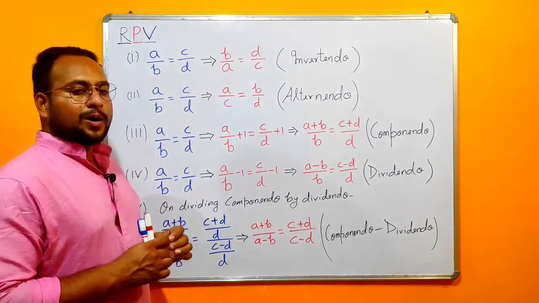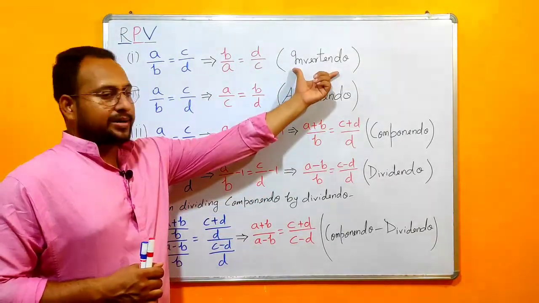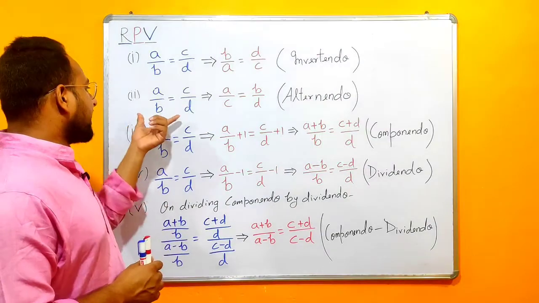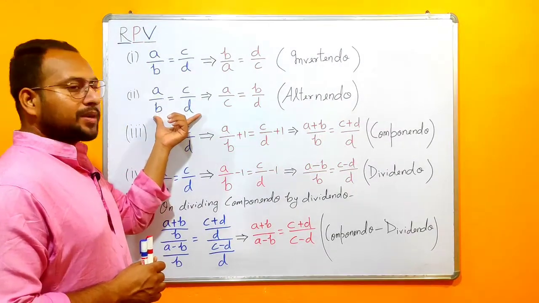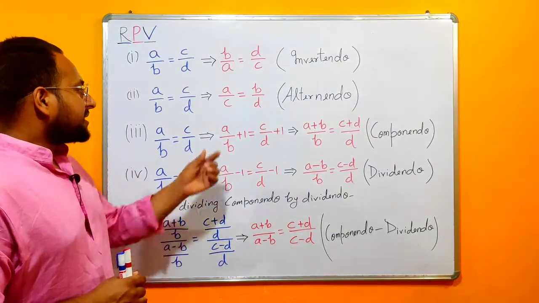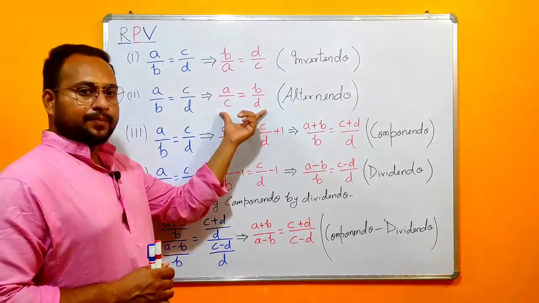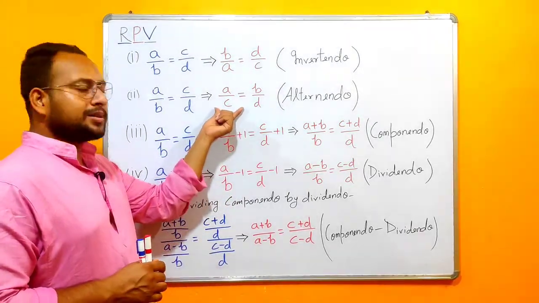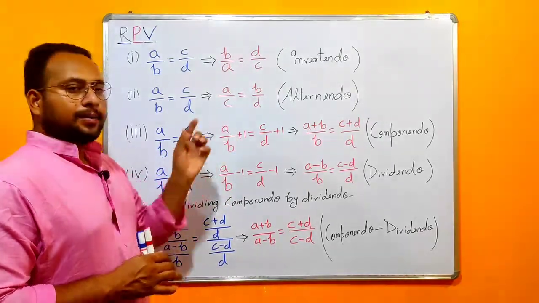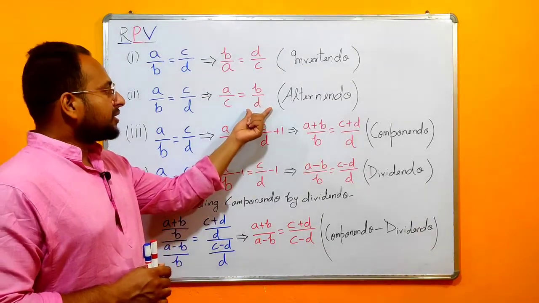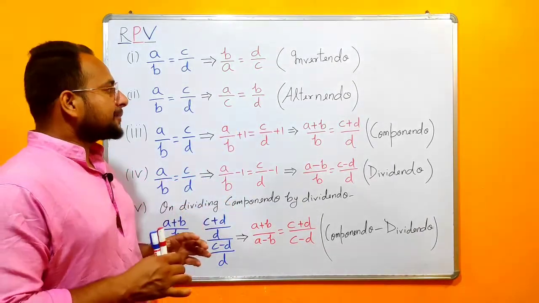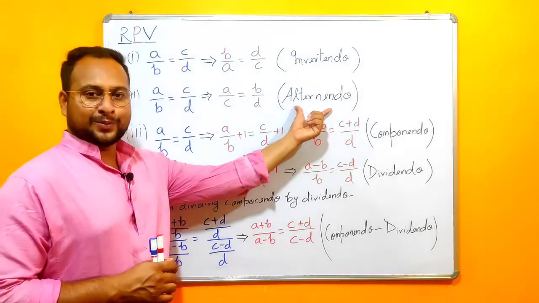And this process or rule will be called invertendo. In the second point, we have A upon B is equal to C upon D. This can also be written as A upon C is equal to B upon D. You can see that C is now in the denominator of A, B is now in the numerator of D, and this process or rule will be called alternando.